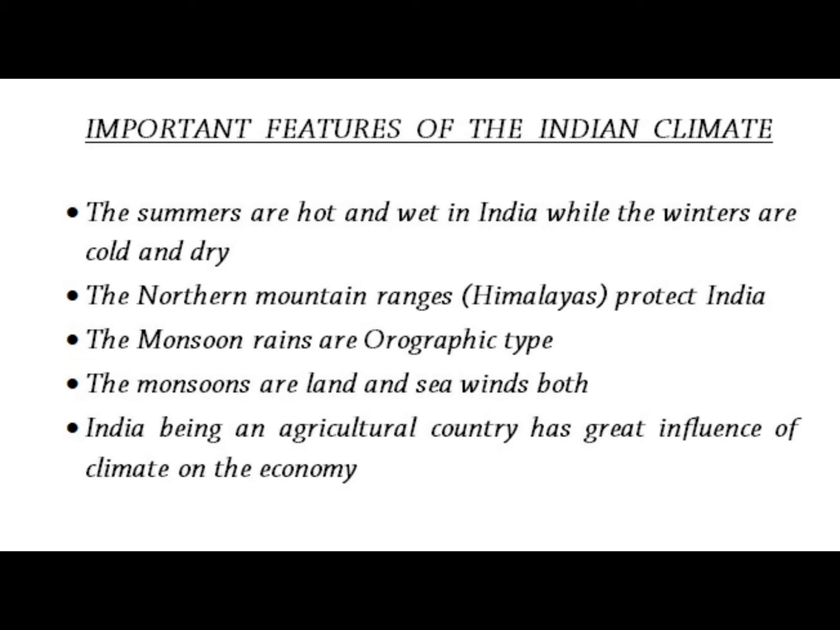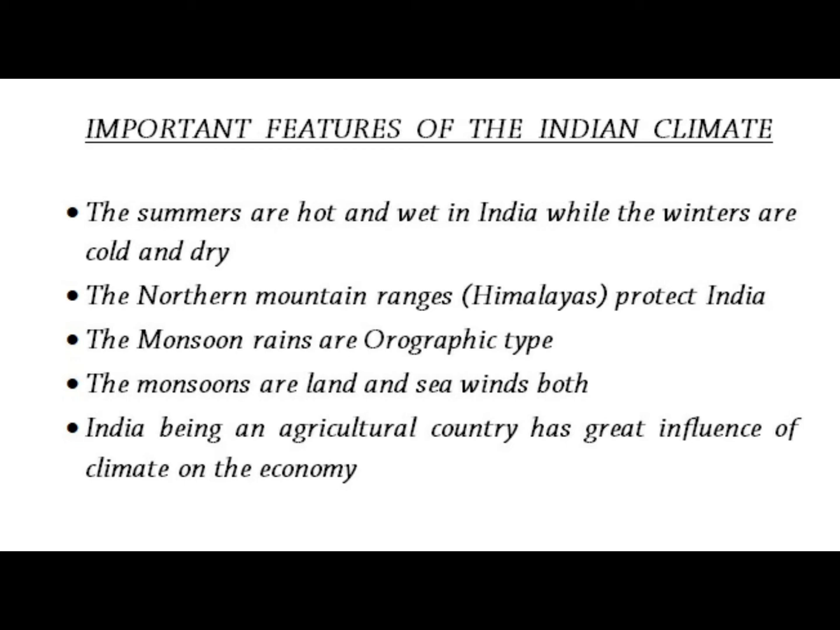Next point is that the monsoon rains are of the orographic type, that is, rainfall is controlled by relief. High mountains block the rain-bearing winds, and as a result, there is heavy rainfall in India. Next point is the monsoons are land and sea winds both. For half of the year, the rain-bearing sea winds blow towards the land, and the vice versa happens in the next half.